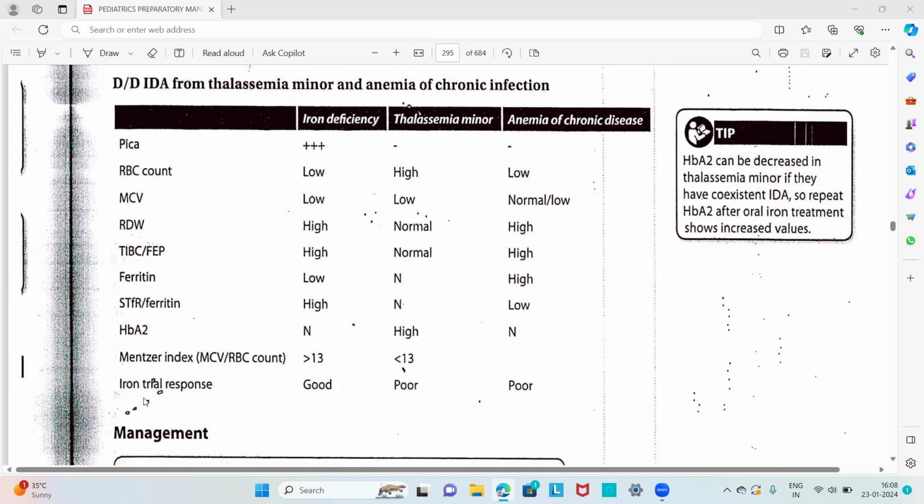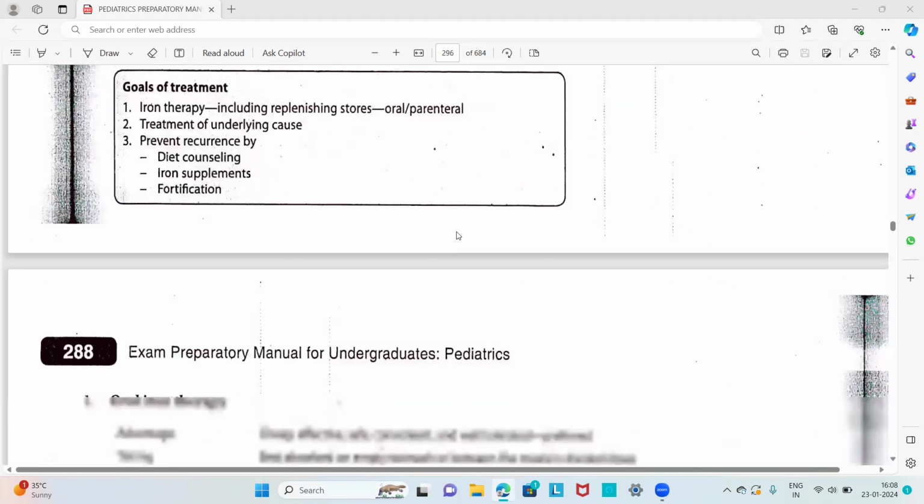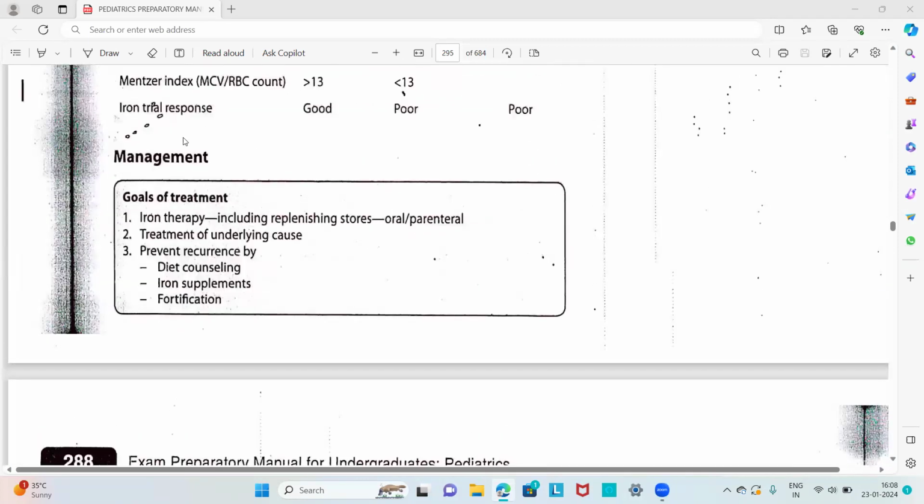Then iron response: there will be a good response to iron treatment in iron deficiency, and a poor response to iron in thalassemia minor and anemia of chronic disease. So these are all regarding the differential diagnosis between iron deficiency anemia, thalassemia minor and anemia of chronic disease. Then about the management, the goal of treatment is iron therapy, including replenishing stores. There is oral or parenteral supplementation.